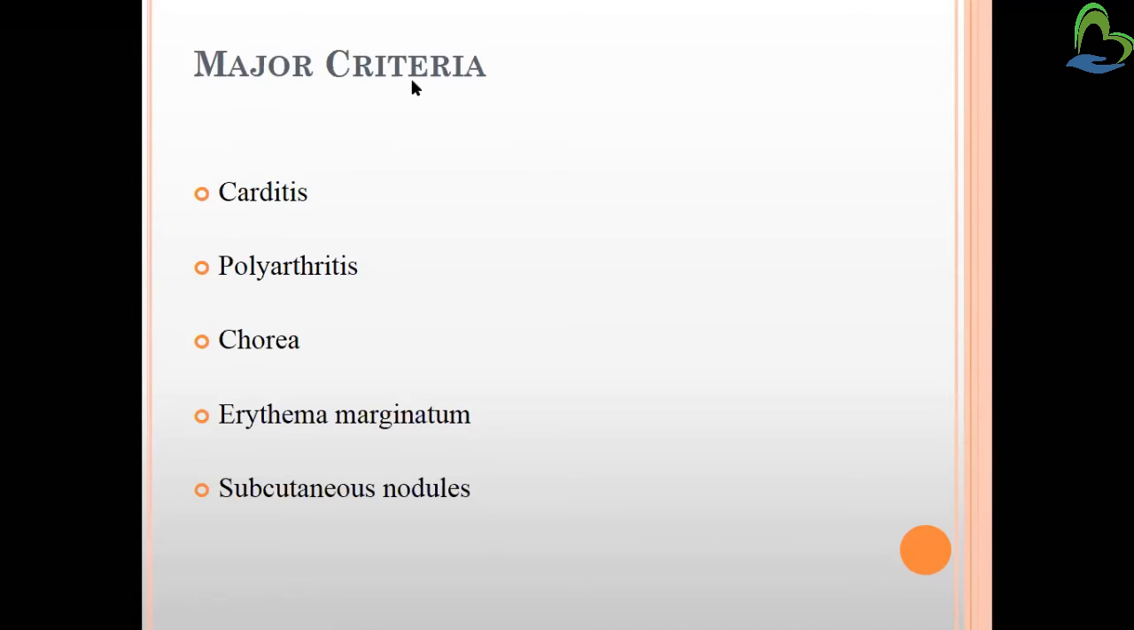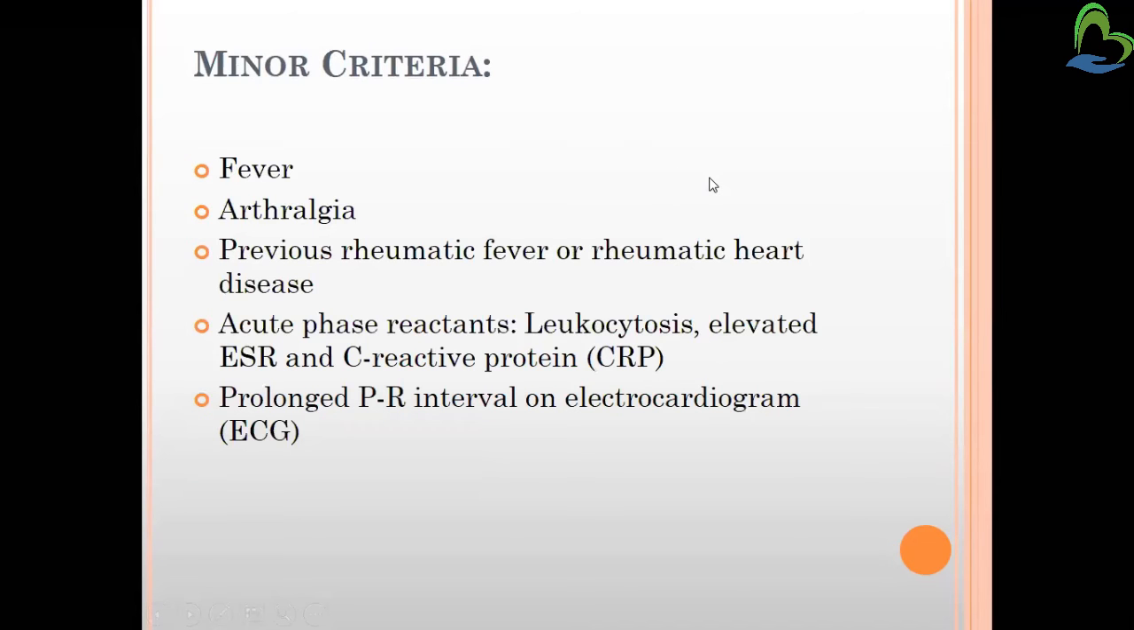So this was about the major criteria. Yes, in minor criteria, we can see smaller kinds of symptoms, that is fever, arthralgia, then movement disorders are also there, and joint deformities are also there. Previous rheumatic fever or rheumatic heart disease might be found.